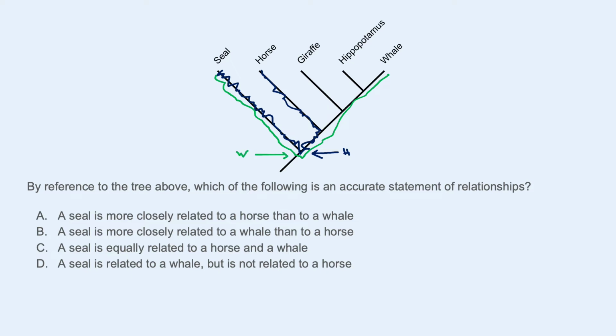So the ancestor here was the common ancestor of all of these individuals because they all descended from that point on the tree. This ancestor gave rise to seals, also to horses, giraffes, hippopotamus, and whales. And you would say that seals are no more closely related to any one species on here than they are to any other species, because of this single common ancestor shared by all of those.